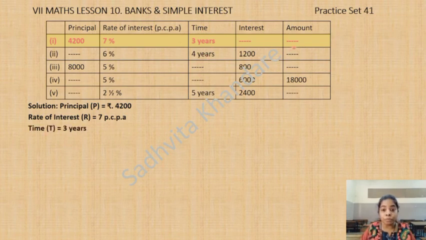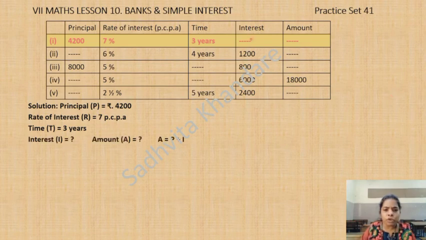We have to find these two. Interest I is equal to question mark. Amount A is equal to question mark. So A is equal to P plus I. If we want to find out amount, we definitely need this formula. A is equal to P plus I. And this one also, children. I is equal to P into R into T upon 100. So P is 4200, R is 7 and T is 3 upon 100.